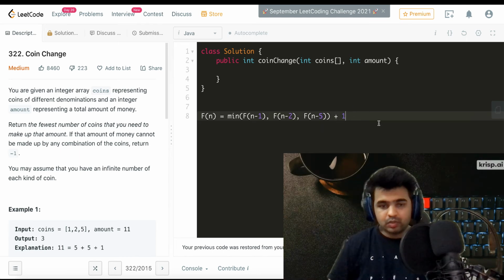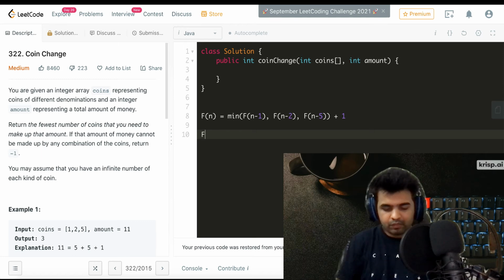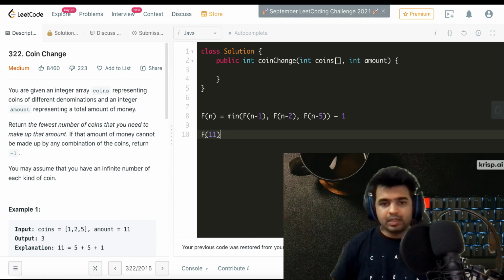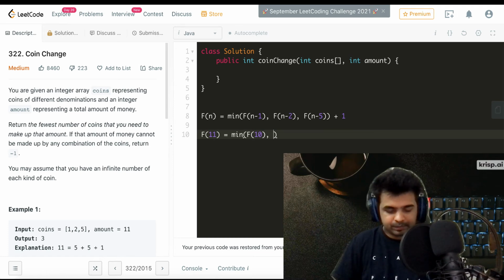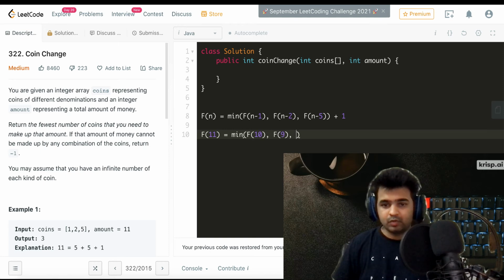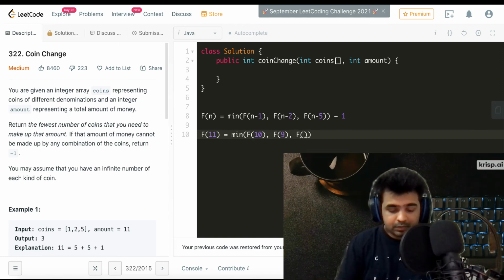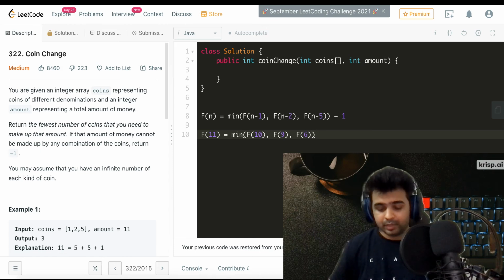So if I have to write this for what we did just right now, f(11) will become minimum of f(n-1), that will be f(10). From 10 we can reach 11 using just a 1 rupee coin. From 9, n-2, we can reach here using a 2 rupee coin, and from 6 using a 5 rupee coin.